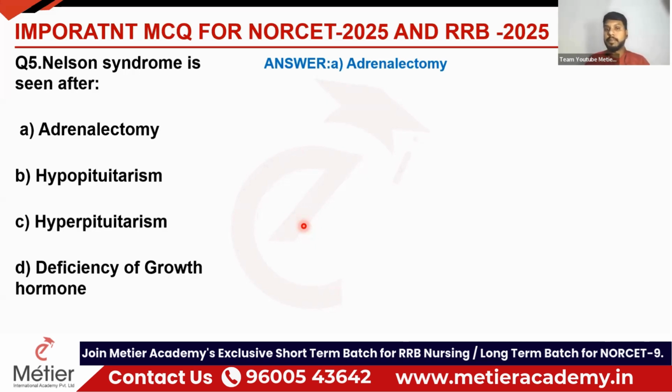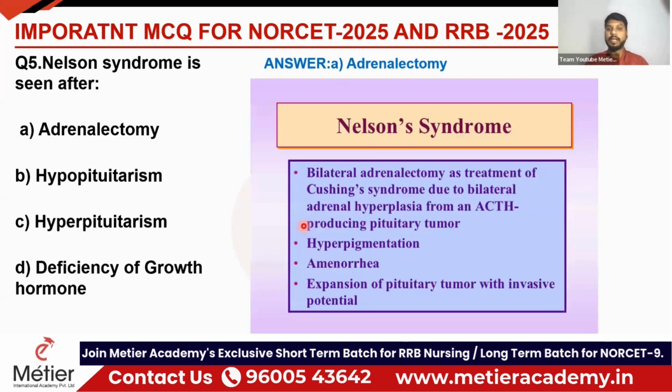So what will happen as a complication of this bilateral adrenalectomy? There will be an increased ACTH, which leads to pituitary adenoma, that is growth of the pituitary gland. That leads to hyperpigmentation, amenorrhea, so many symptoms will be there. So it is a complication of the adrenalectomy.